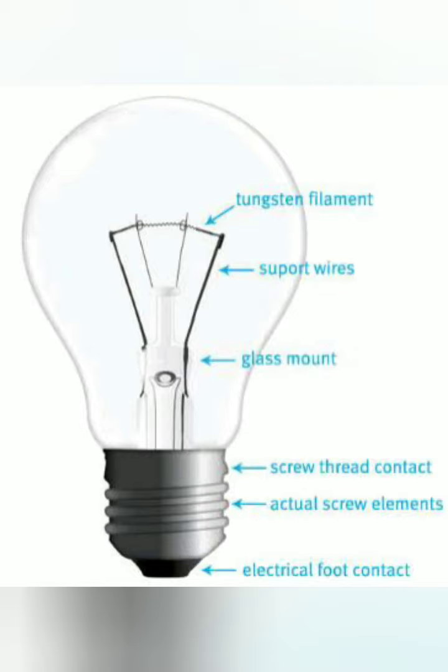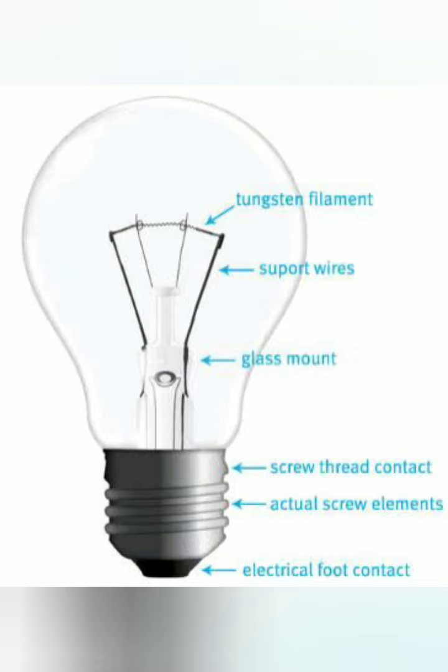It should be noted that most of the electric power consumed by the filament of the electric bulb appears as heat, due to which the bulb becomes hot. Only a small amount of electric power is converted to light.